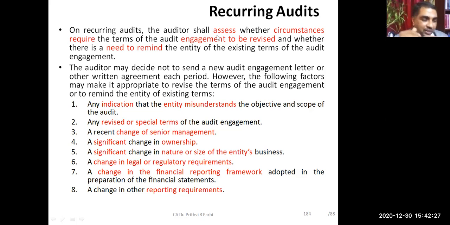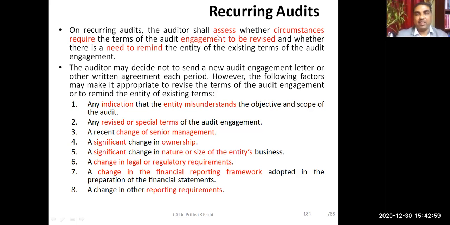So now the question comes: is it necessary that every time I should send an audit engagement letter or not? What do you feel? Every time there is a need to send an audit engagement letter, even in case of recurring audits? What do you think? It should be sent or not? Yes, sir, it should be sent. Let us see.